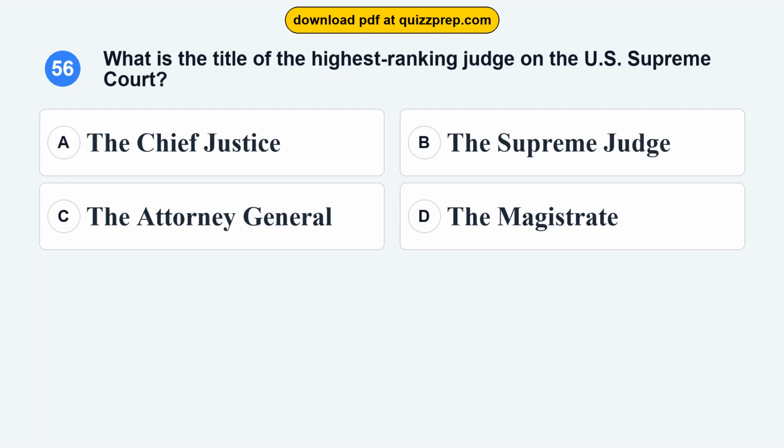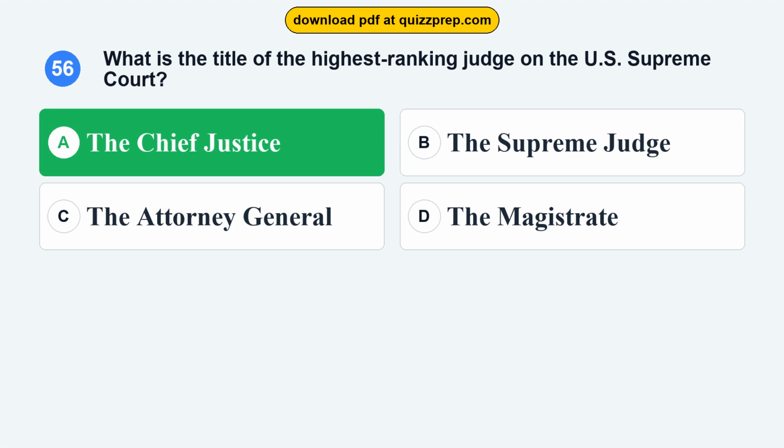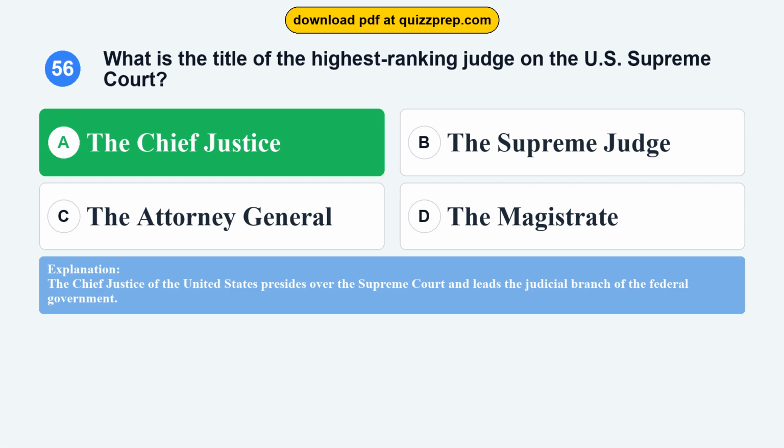Question 56. What is the title of the highest-ranking judge on the U.S. Supreme Court? Option A, the Chief Justice. Option B, the Supreme Judge. Option C, the Attorney General. Option D, the Magistrate. The correct answer is option A, the Chief Justice. The Chief Justice of the United States presides over the Supreme Court and leads the judicial branch of the federal government.